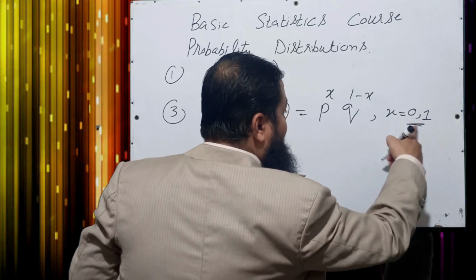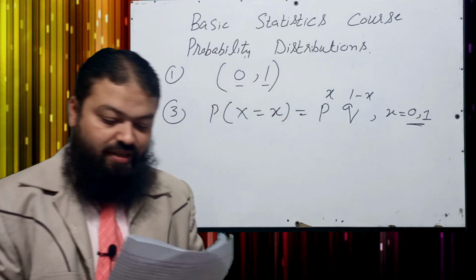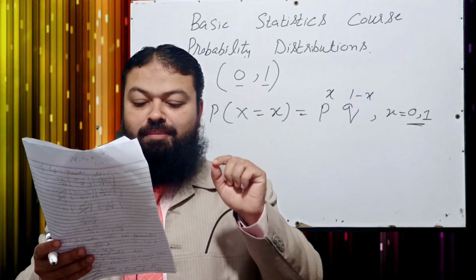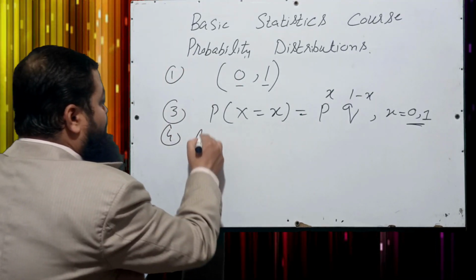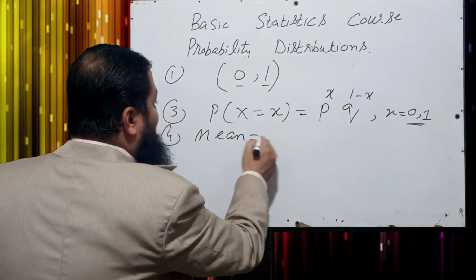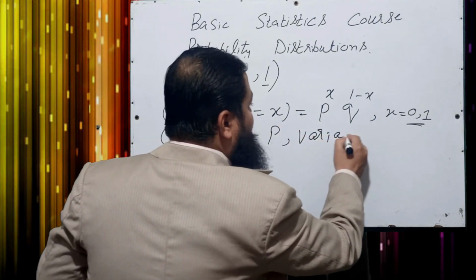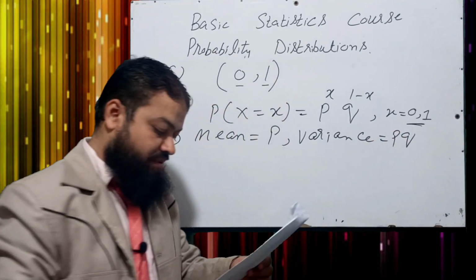We know x can take only two values, either 0 or 1. Question number 4: mean and variance of the Bernoulli distribution, a very important question. In Bernoulli distribution, mean is always equal to p and variance is always equal to p multiplied by q, pq.